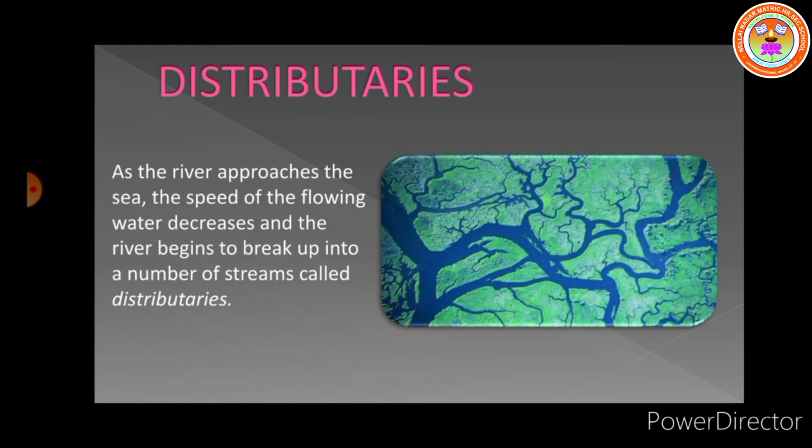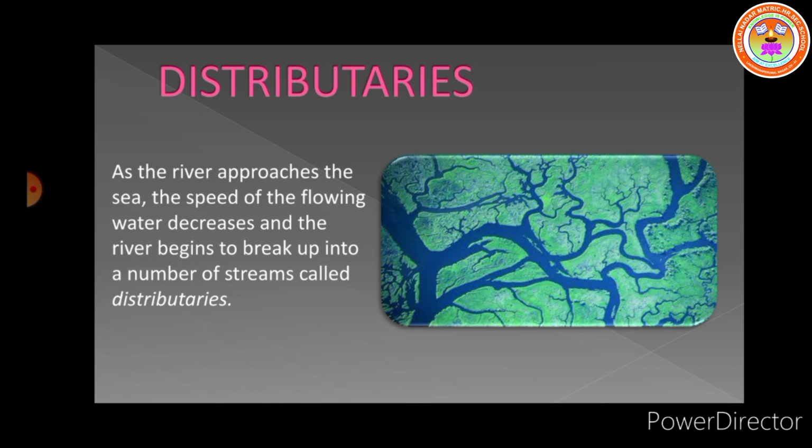A river mouth is the place where the river ends. Usually a river has its mouth in a lake or sea. Distributaries: a branch of a river that flows away from the main stream and does not rejoin. Distributaries are most often found in river deltas.